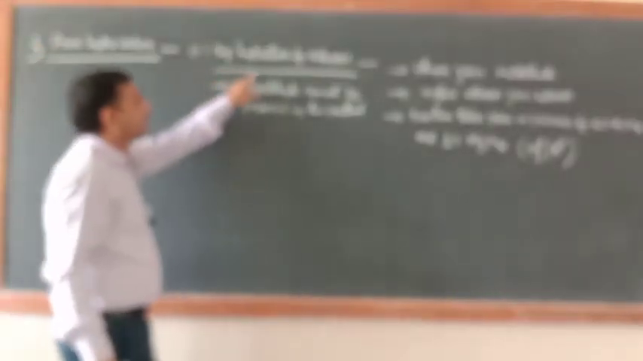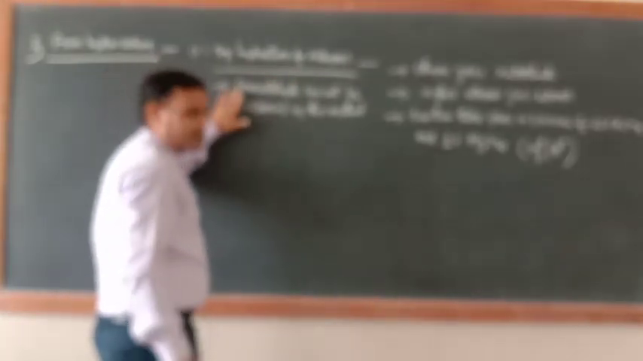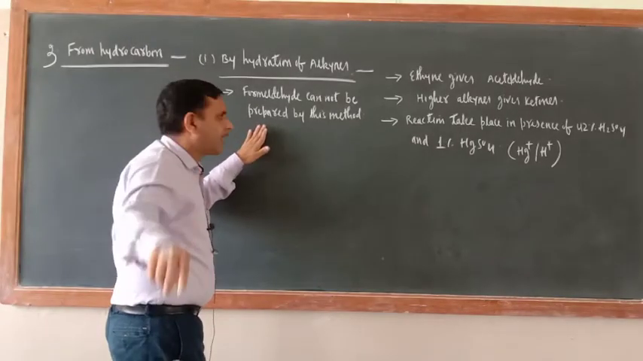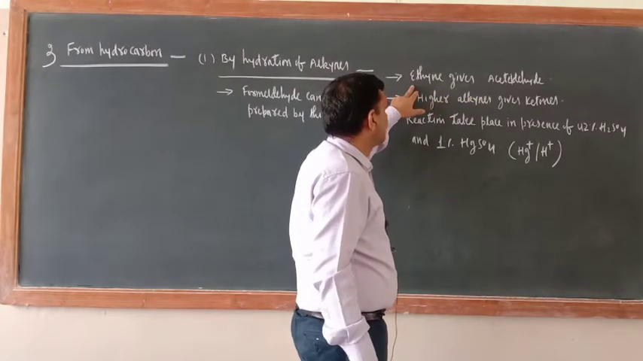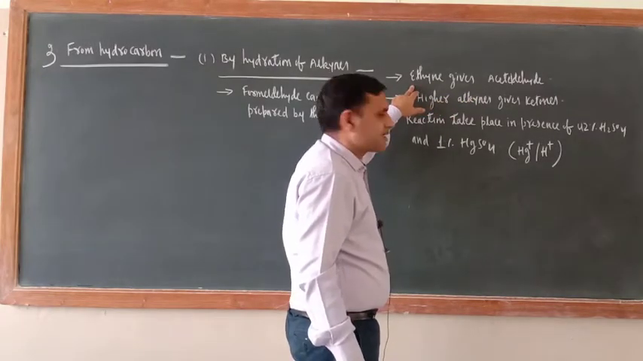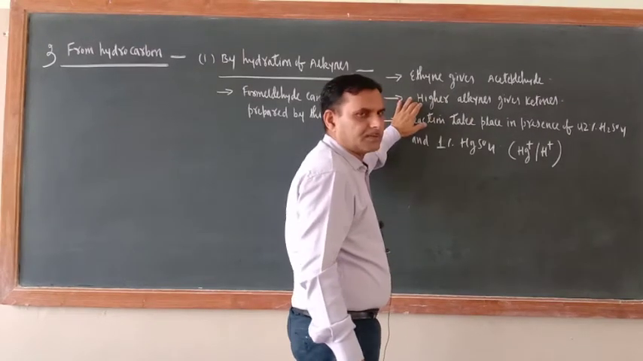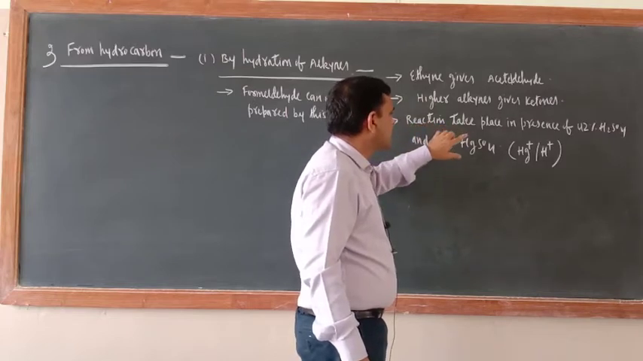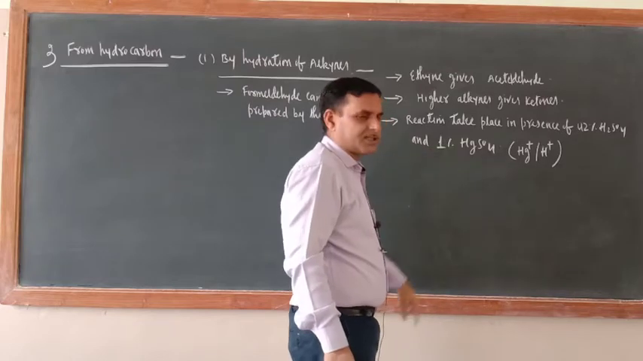Now see the third method from hydrocarbon: by hydration of alkyne. Number one thing is formaldehyde cannot be prepared by this method, that is the first member of the aldehyde series. Next, ethyne gives acetaldehyde, and higher alkynes give ketone. Higher alkynes means beyond 2 carbon atoms. The reaction takes place in presence of 42% H2SO4 and 1% HgSO4.